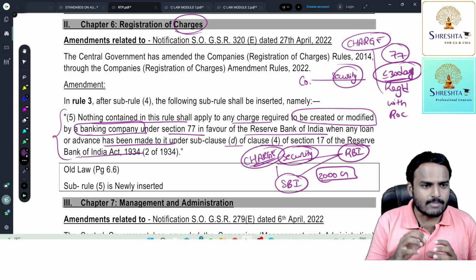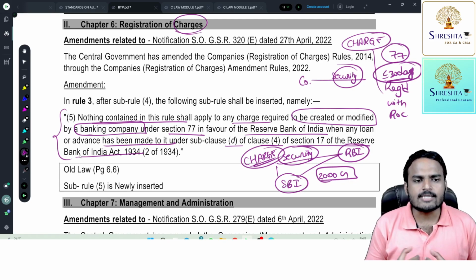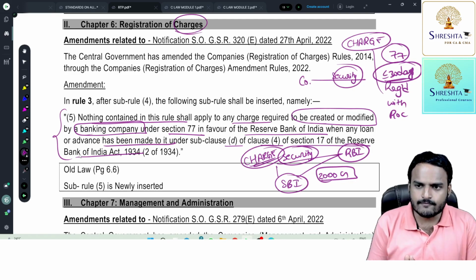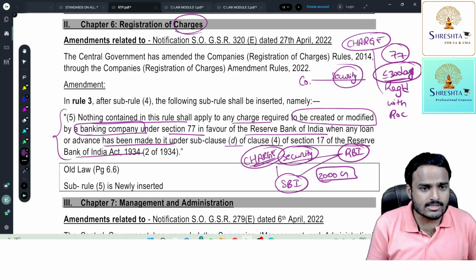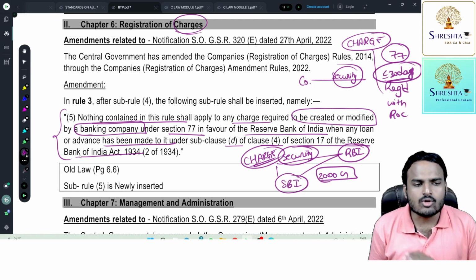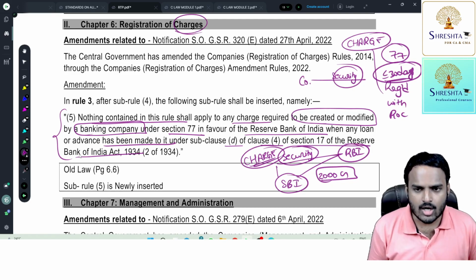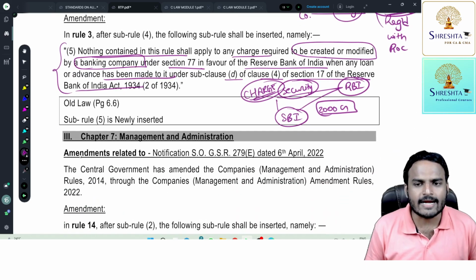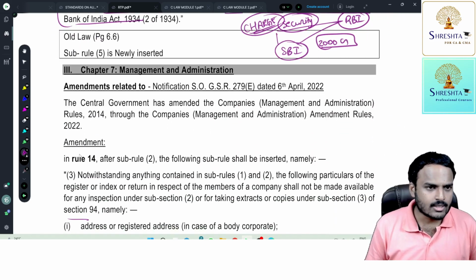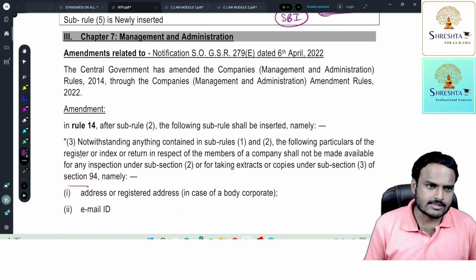The only exception is a banking company providing securities in favor of RBI for the purpose of getting loans or advances. Then that charge is not required to be registered with ROC. So this is a newly added point. This is not there in previous materials.